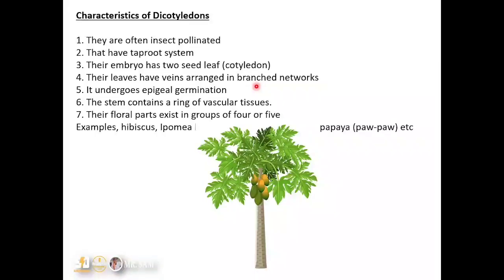Now, the stem contains a ring of vascular tissues. Remember, while that of the monocot is scattered, this one is organized in a concentric form, that is, in a ring. Now, their floral parts exist in groups of four or five. Remember, the floral parts of the monocots exist in groups of three. Examples are hibiscus, Ipomoea batatas, and pawpaw. So you can see here, this is a pawpaw plant, a typical example of a dicotyledon.